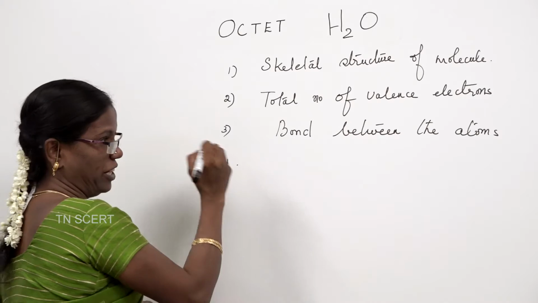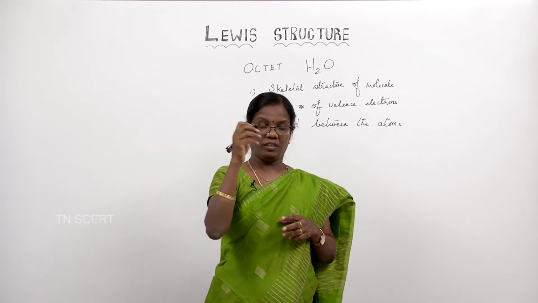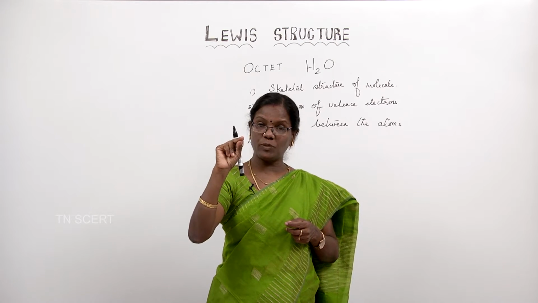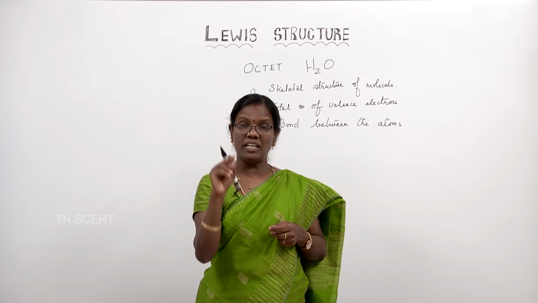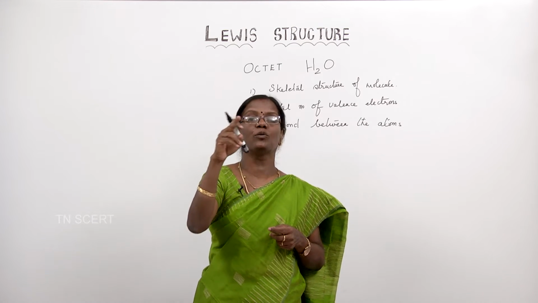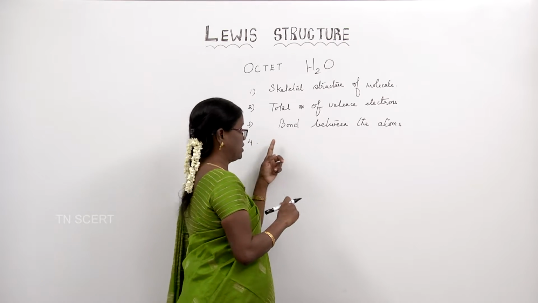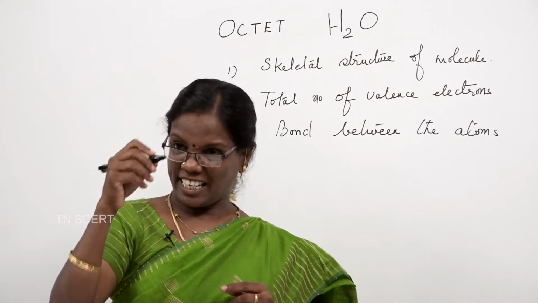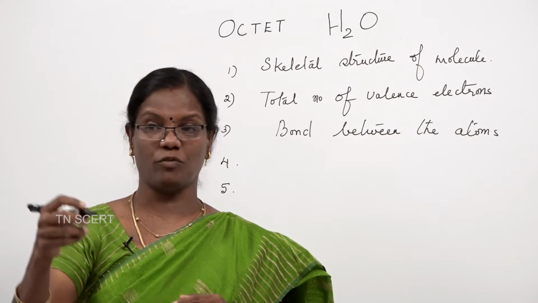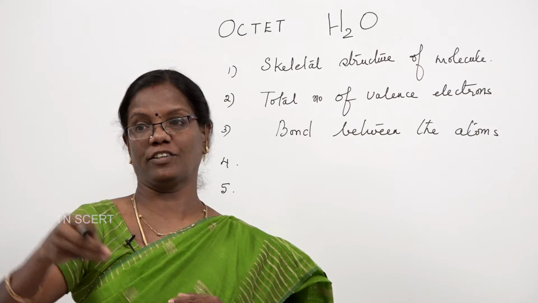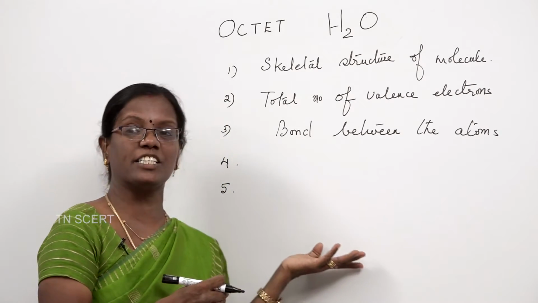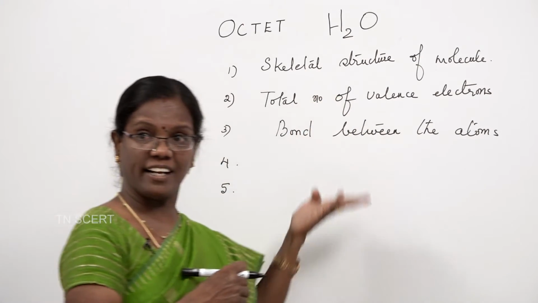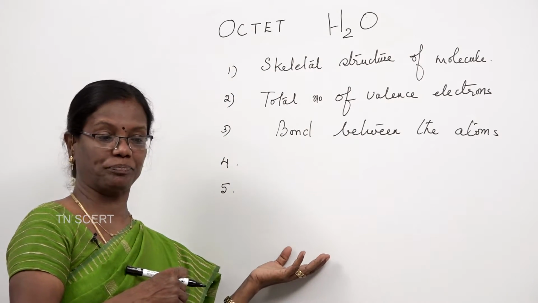And the fourth point is, we have to give electrons, seeing that all the individual atoms present in the molecule have 8 electrons around their symbol. Okay, we have to check it, and in the fifth step, if there is any shortage of electrons, any shortage for 8, we have to give the electrons. Then in the final step, we will be arriving at the Lewis dot structure. Hope you all understand the points I have listed here.